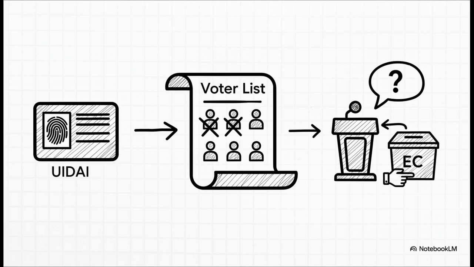But the big question the TMC is asking is, wait a minute, how could UIDAI provide a state-wise list if they claim they don't store data that way? This has led to some pretty serious accusations of silent, invisible rigging, putting both the Election Commission and UIDAI under a microscope.